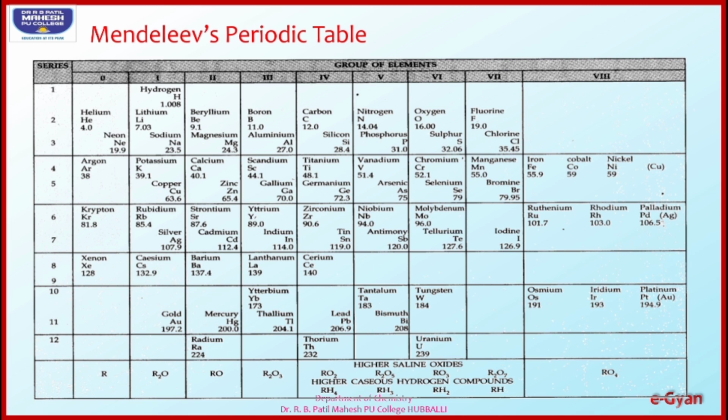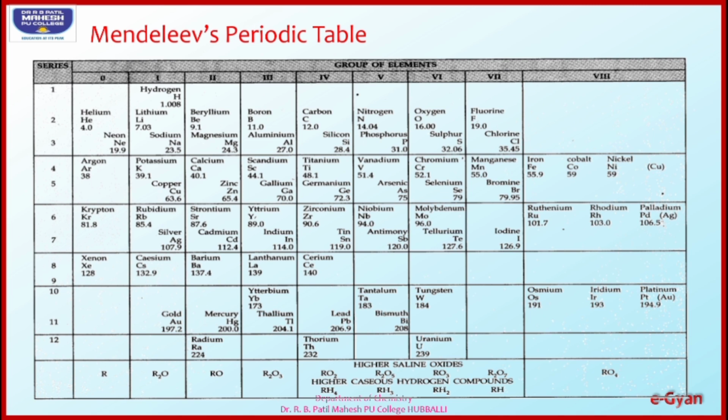In the first group, hydrogen, lithium, sodium, potassium he considered. But copper and silver do not have similarities in their properties with respect to lithium, sodium, potassium. Hence, this theory also failed to explain the properties in a proper manner.